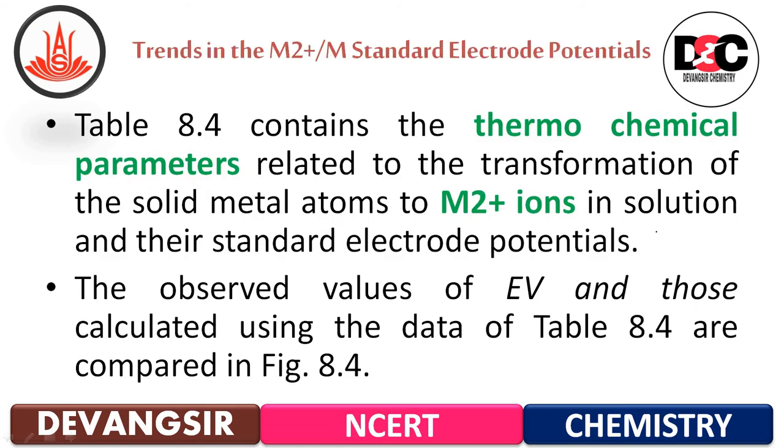Then trends in M+2/M standard electrode potential. The table given here, 8.4, contains the different thermochemical parameters related to the transformation of solid metal atoms to M+2 ions, metal to M+2 ions in solution, and their standard electrode potentials.